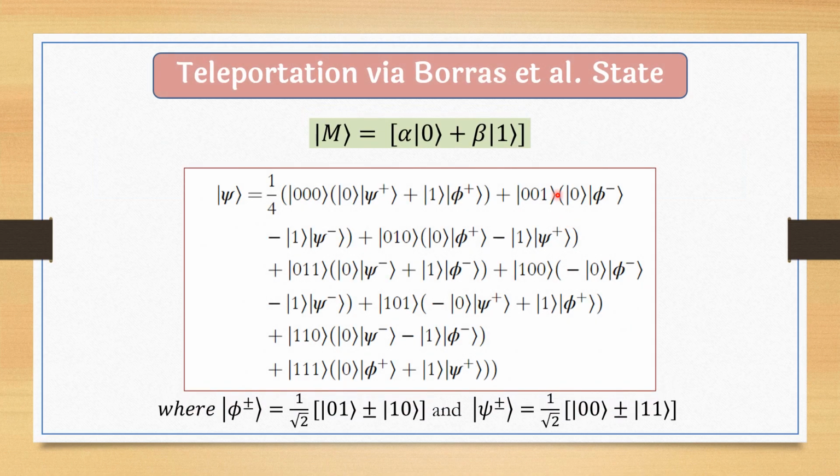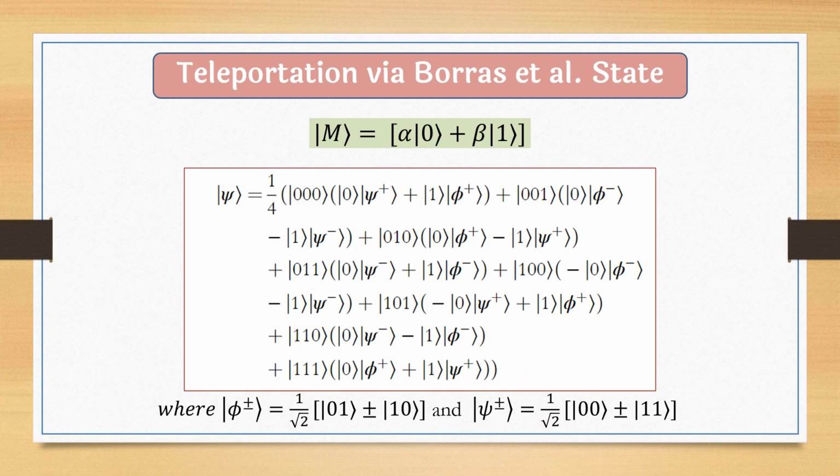Next is the 6 qubit Borras et al. state. This message M is to be teleported through this entangled channel. Here the notations are given down below: the ket phi plus-minus state is basically the Bell state. Psi plus-minus is also a Bell state, as we have seen previously that ket 00 plus ket 11 is a Bell channel. If we take AB as 00 and if we take AB as 11, we will get ket 00 minus ket 11, and if we take 10, then these two we will get, and we have written this Borras state in terms of these Bell channels.